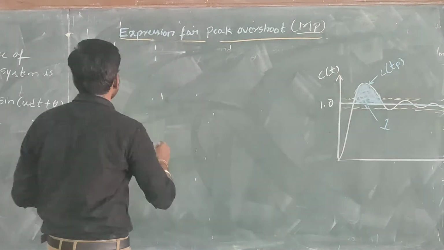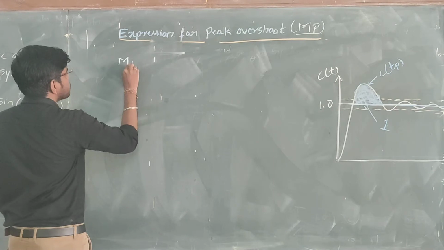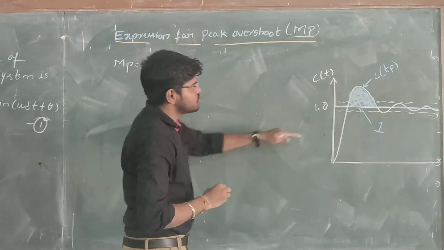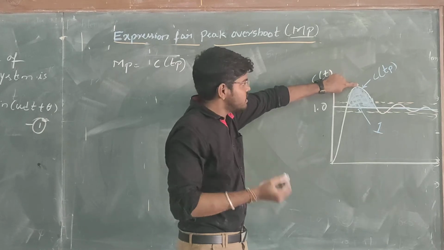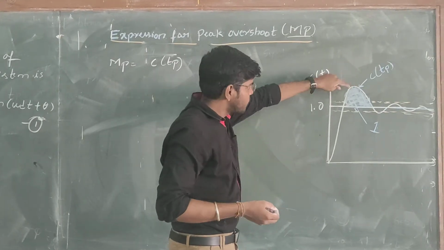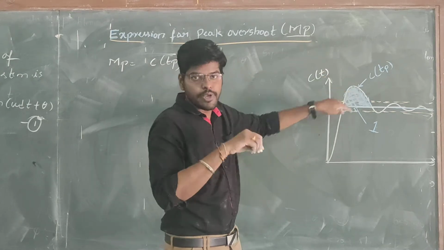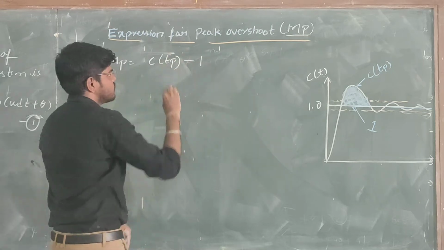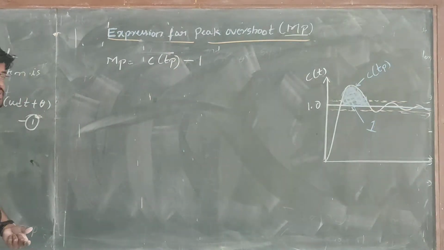That will be given by Mp equals C of Tp. At this point we have the maximum peak of the response. Let us take it as C of Tp, and the time required to reach this peak is Tp. So the difference is C of Tp minus 1, where one is the reference input, or step input.